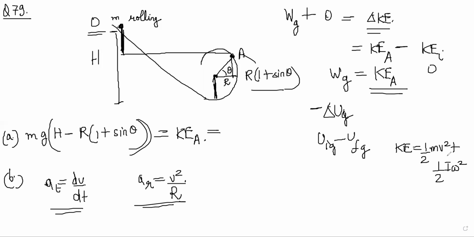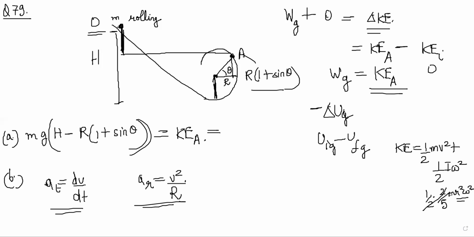Even if it is negligible, we can still say it is 2 by 5 mr square omega square. So it will be 1 by 5 plus 1 by 2, and r square omega square will be v square.